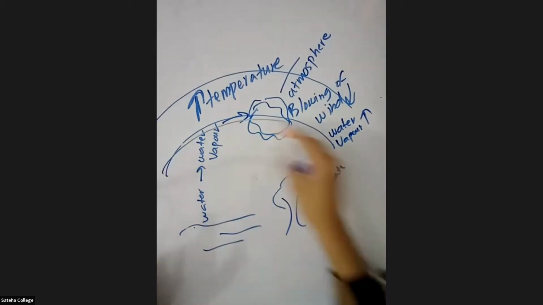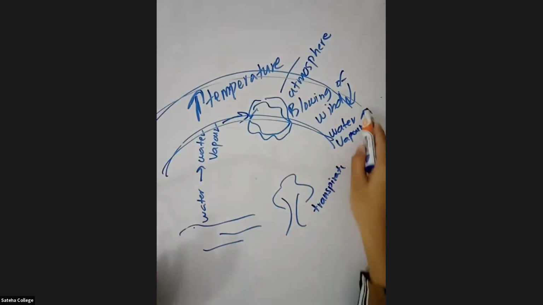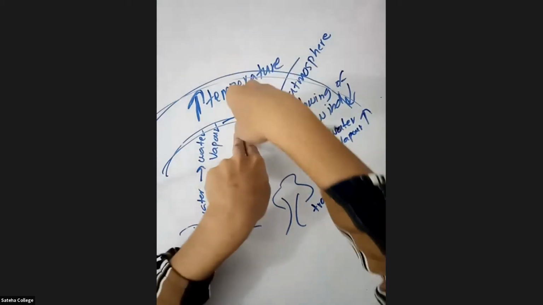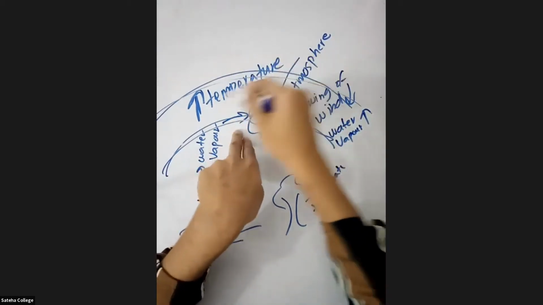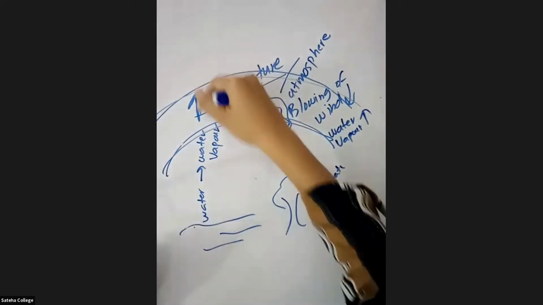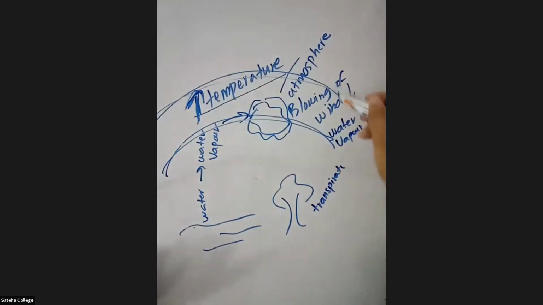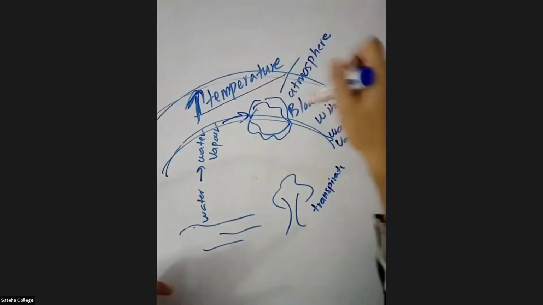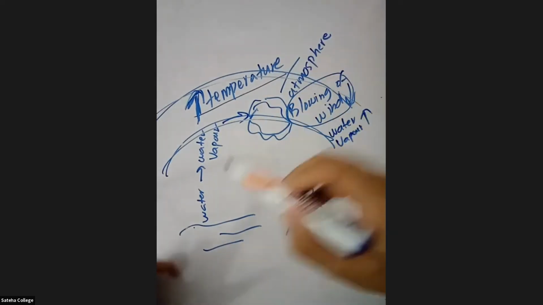So, there is the earth, and near the earth, there is the atmosphere which is closer to the earth. The temperature of the atmosphere closer to the earth will increase. Because the temperature is increasing, the blowing of the wind will decrease.